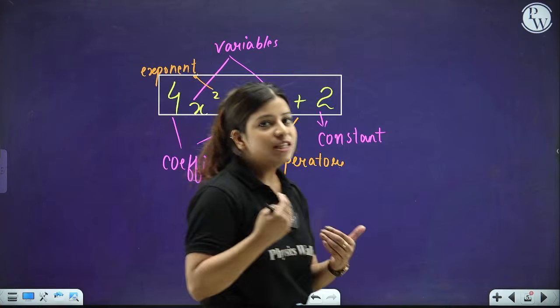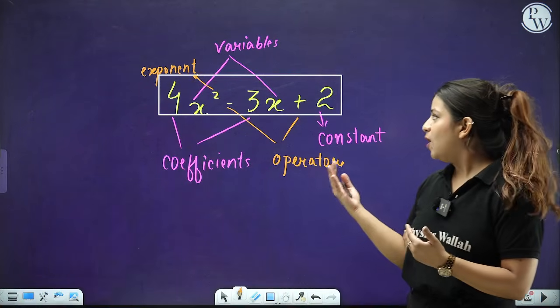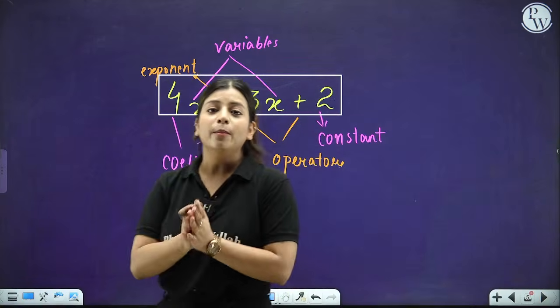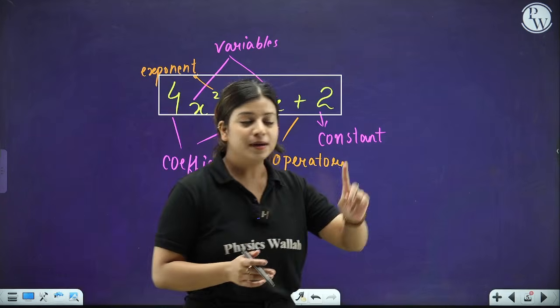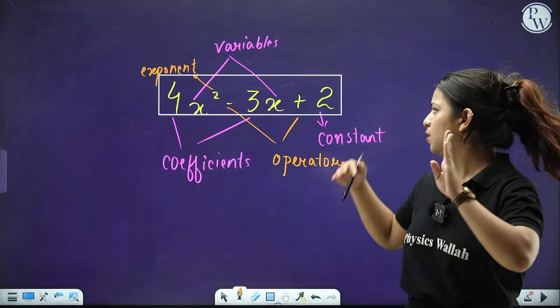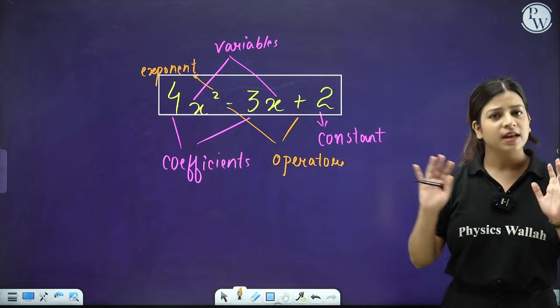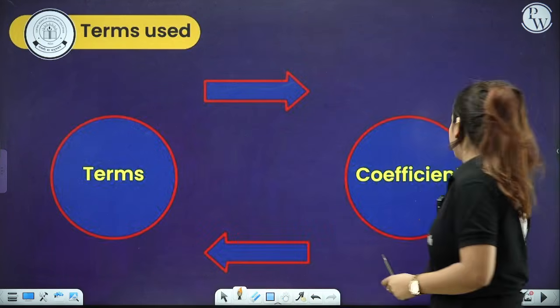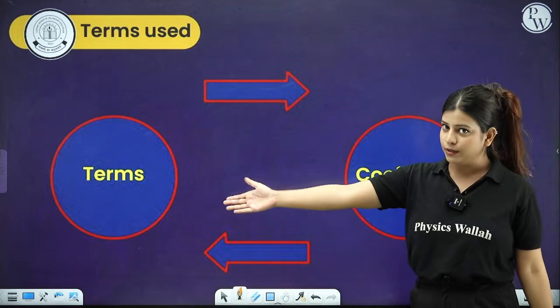So what is a polynomial, people? A polynomial is basically an expression which is the combination of your variables, coefficients, exponents, operators, constant term, and all that together.